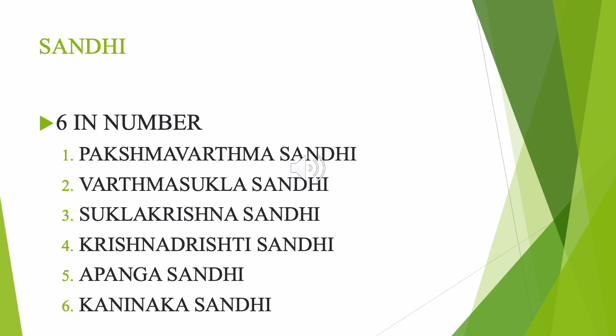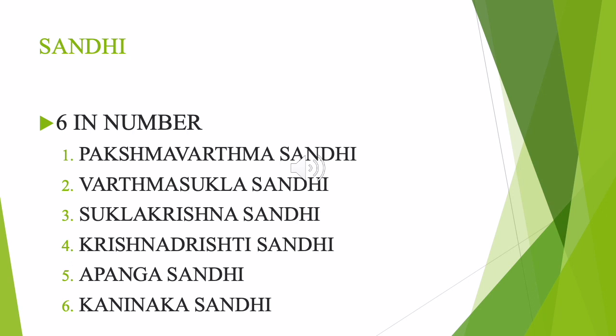So Vartma is eyelid, Shukla is the white portion, that is sclera of the eye. Then Shukla Krishna is between the white portion and black portion. Black is iris or cornea. Then Krishna Drishti Sandhi is between the Krishna, iris, and the pupillary region, and the last are Apanga Sandhi and Kaninika Sandhi.